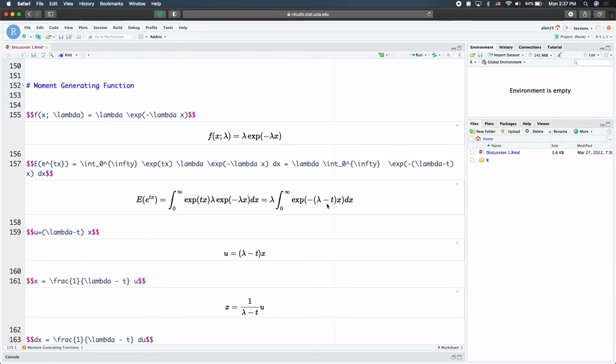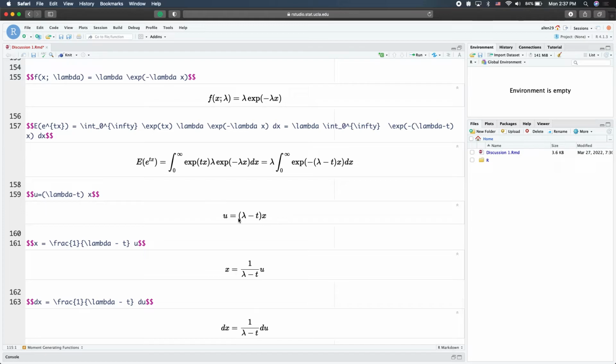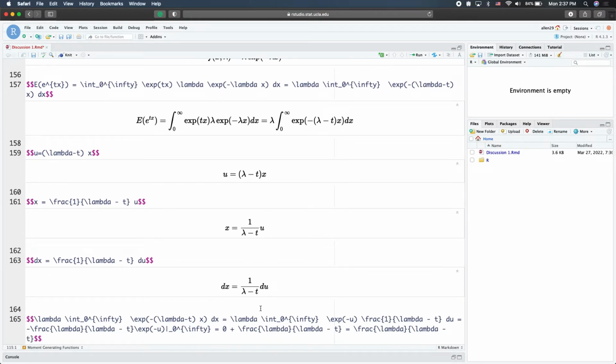This might be a little bit difficult to evaluate for now, so we are going to use substitution to work on that. So we let u equal to this part without the negative sign. And rearranging the term, we have x equal to 1 over lambda minus t multiplied by u. And then dx is just this multiplied by du.